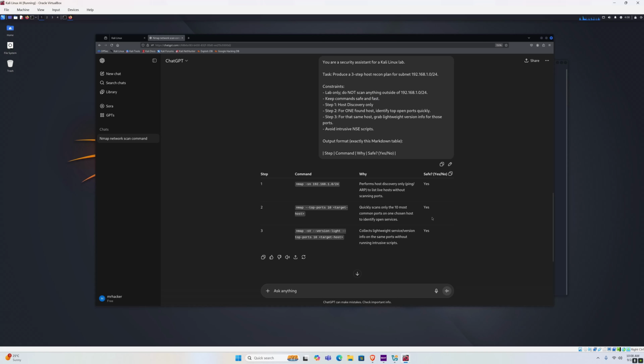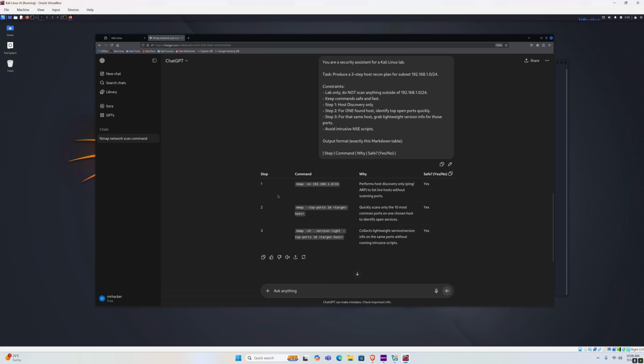But remember, ChatGPT can sometimes give you inaccurate information, so you need to double check everything that it gives you. It did create a correct markdown table. It did give us the 3 correct steps. But now let's check the information that it gave us.